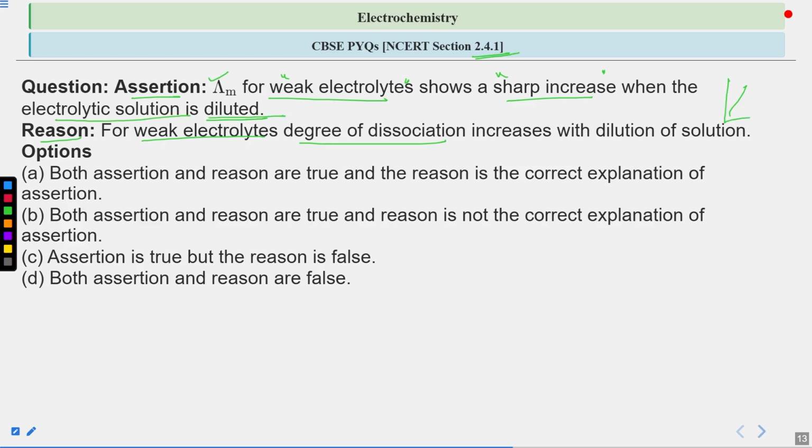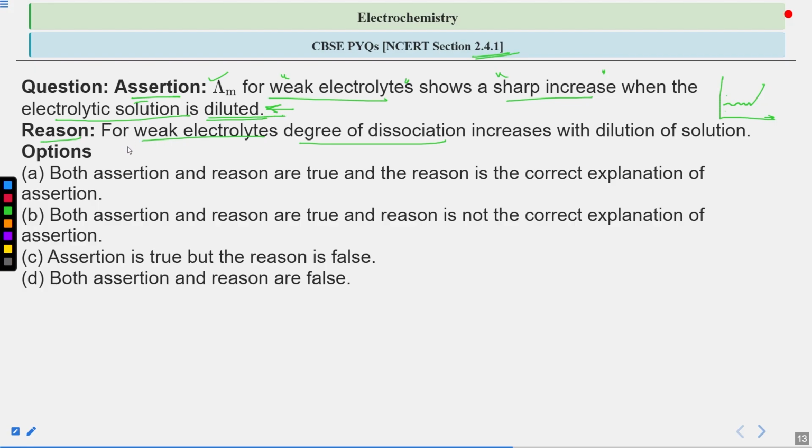If you see the graph of lambda m of a weak electrolyte, suddenly the graph will increase. That means it is showing a sharp increase, because the electrolytic solution is diluted. This is given as the assertion statement.